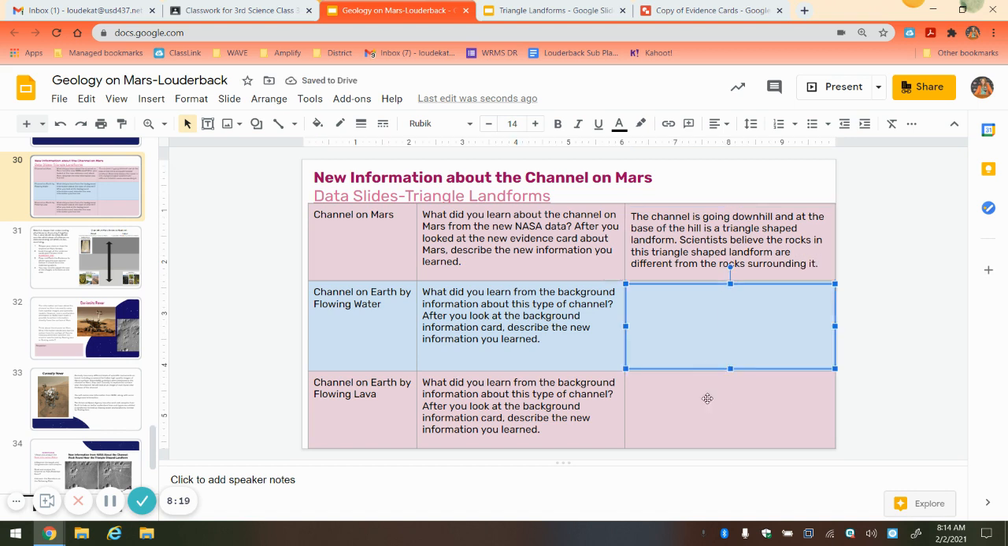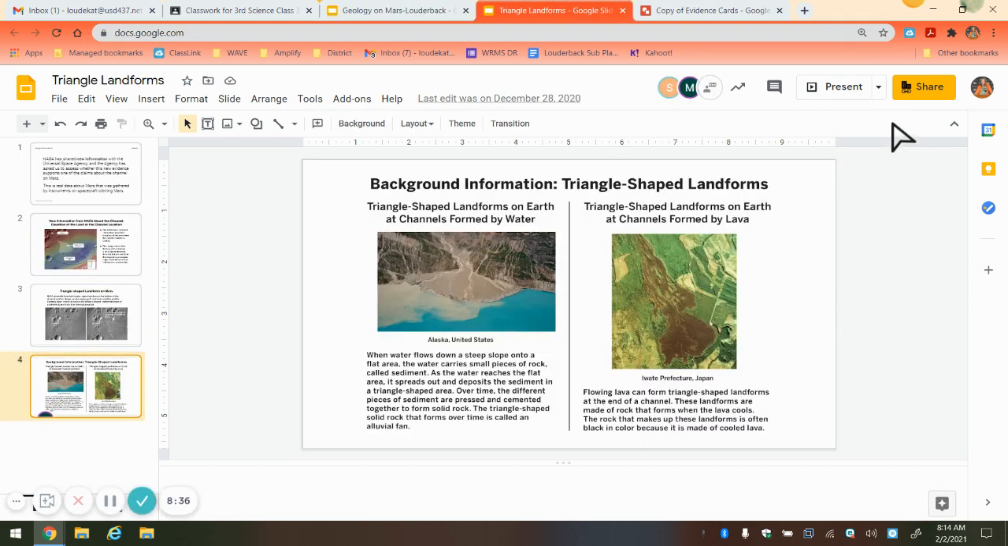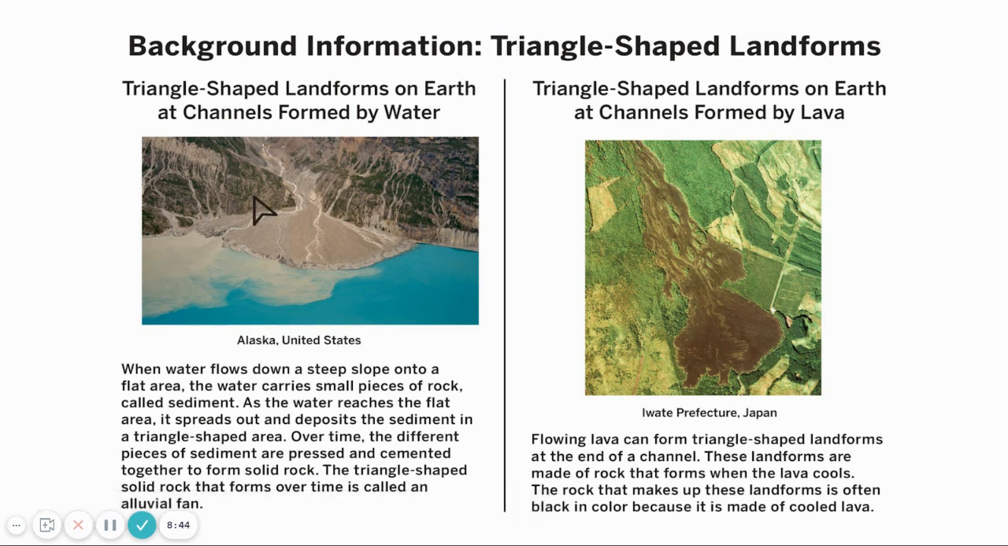Okay. Now we're going to answer questions about the channel on Earth by flowing water and the channel on Earth by flowing lava. So we want to know about the background information of the type of channel, observations we see, and information that's written on the cards. So we're going to start with the background information here on the channel of triangle-shaped landforms on Earth. All right, so this one is formed by water.